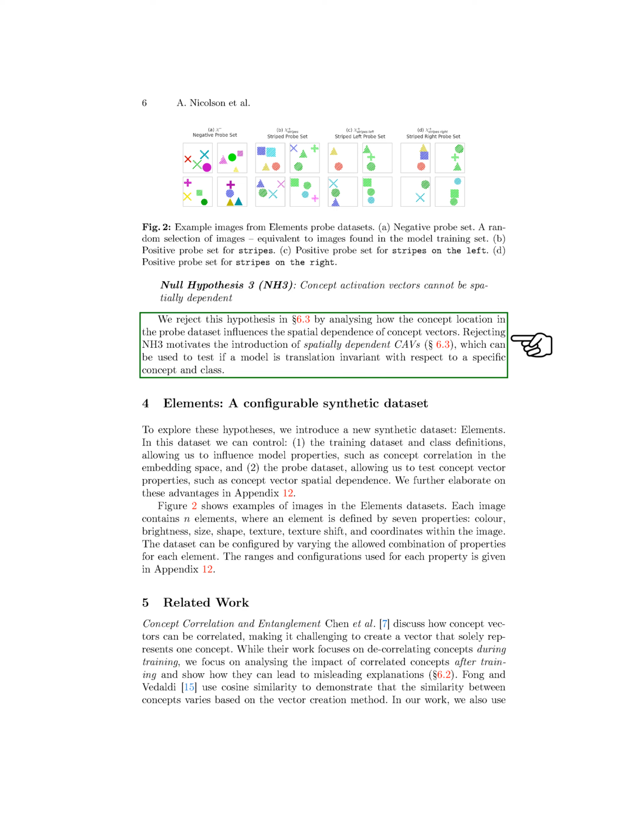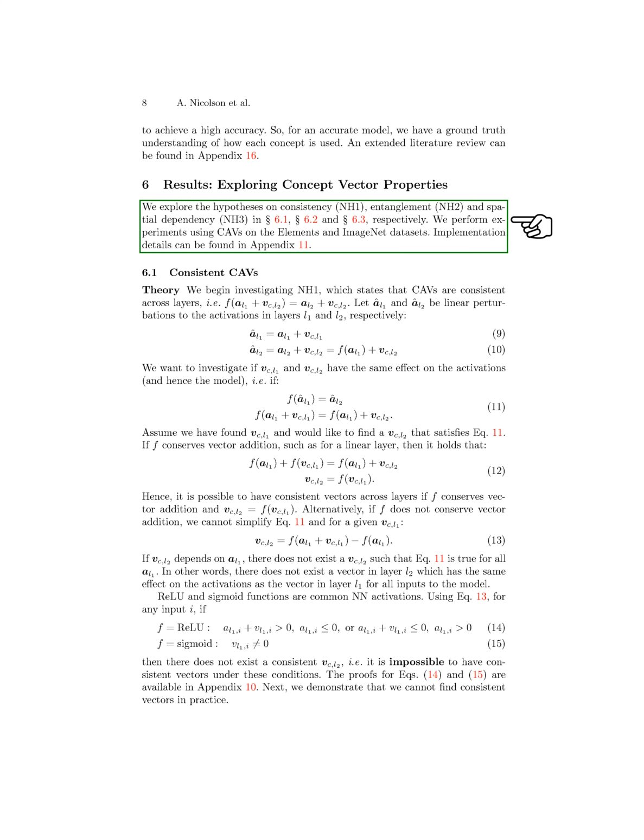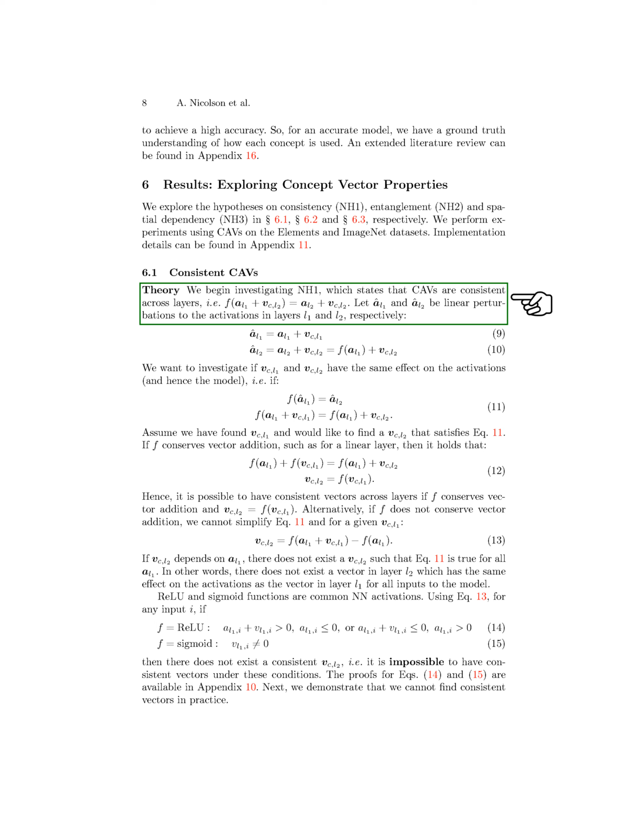Section: Elements, a configurable synthetic dataset. In this section, we delve into exploring the hypotheses on consistency, entanglement, and spatial dependency. We conduct experiments using concept activation vectors, CAVs, on both the elements and ImageNet datasets. The details of our implementation can be found in the appendix of the paper. We kick off by investigating the first hypothesis, NH1, which posits that CAVs exhibit consistency across layers. This means that the effect of a concept vector on the model remains the same across different layers.